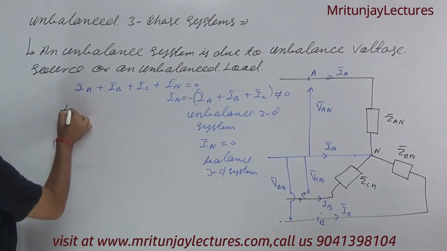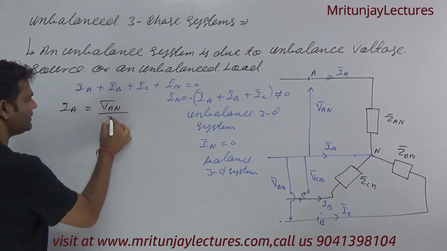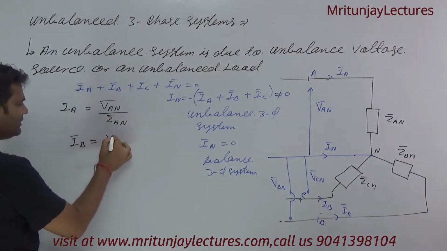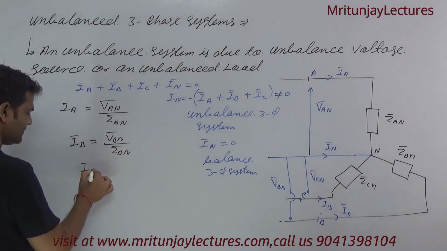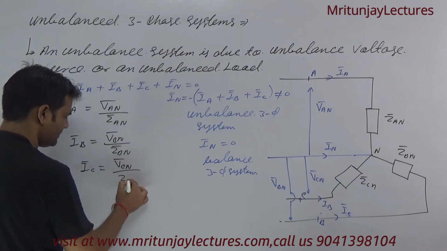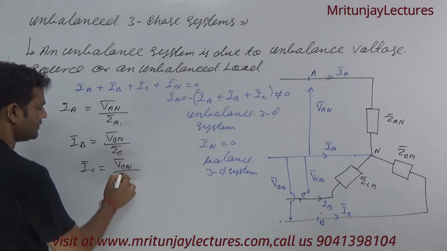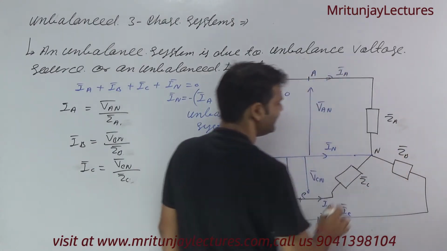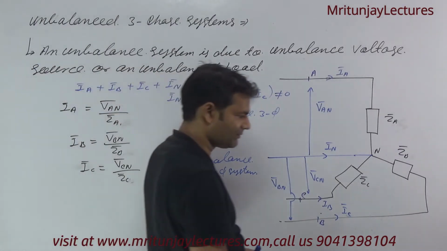What about IA? IA is equal to V of AN divided by ZA, and IB is equal to V of BN divided by ZB. Similarly, IC is equal to VCN divided by ZC. Sorry, not ZAN, only ZA, ZB, ZC. Okay, very simple. So we have to focus on the question.